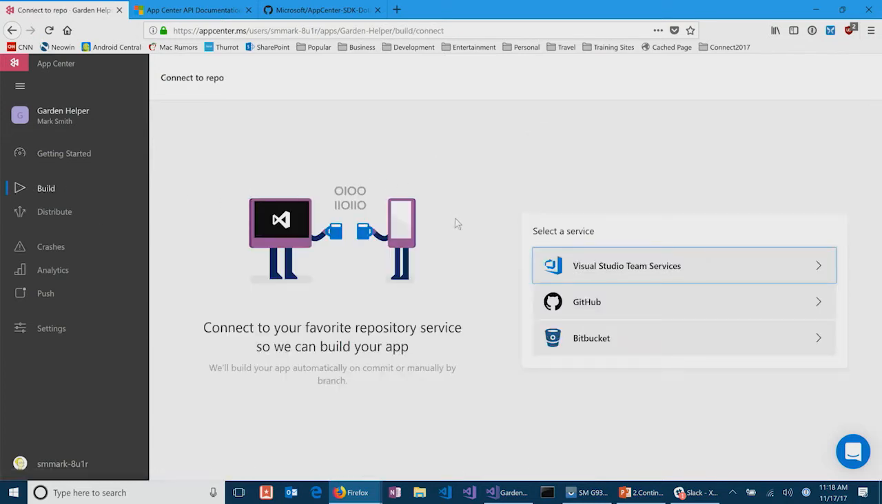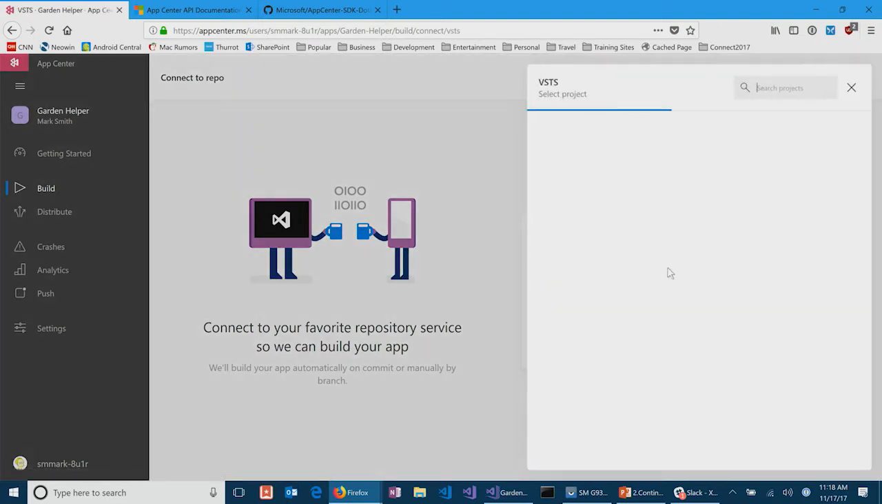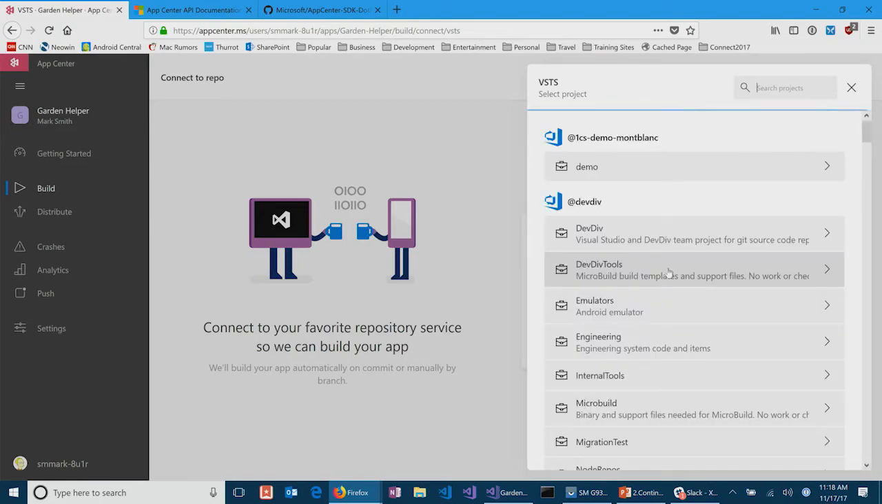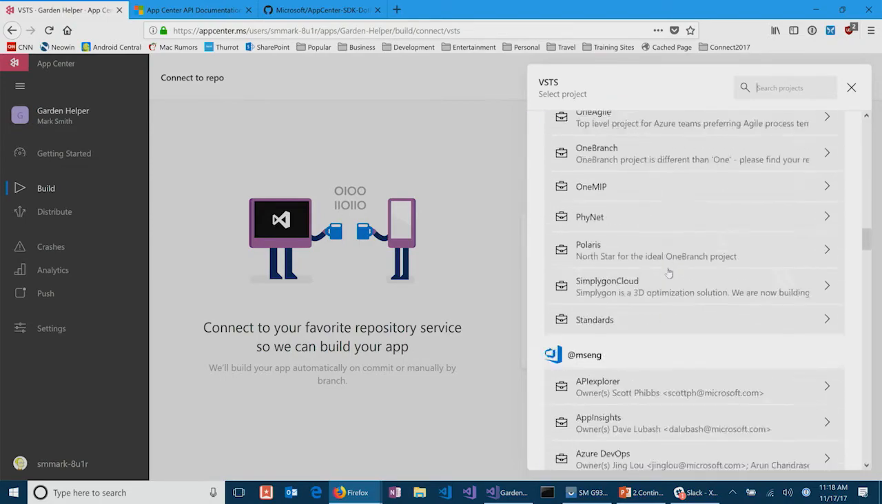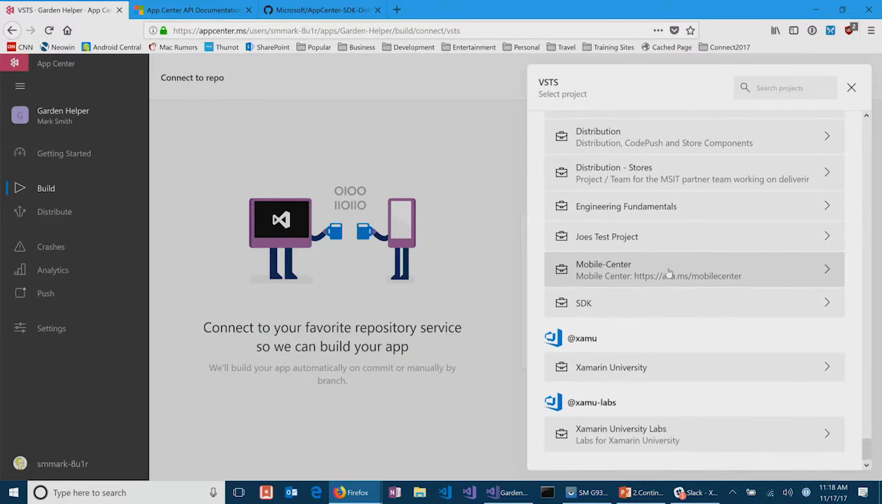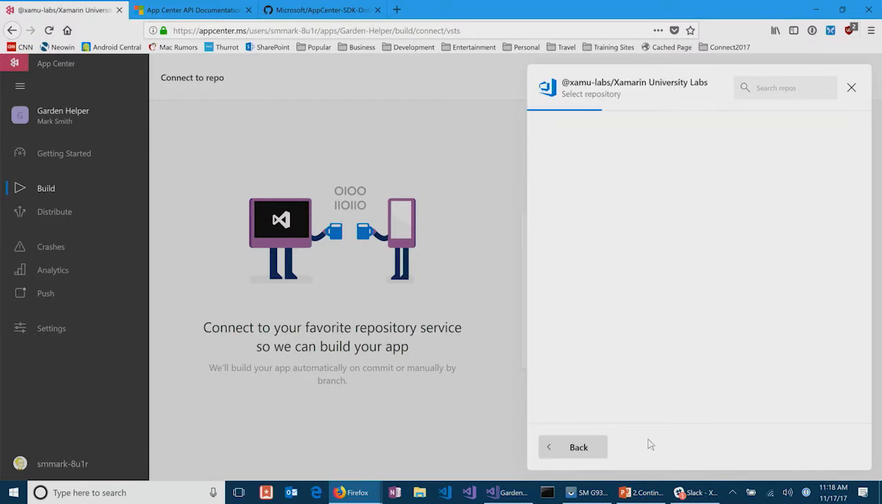And notice it doesn't really have anything yet for the build because we've just added this app. But I can select my service. So I first need some source code to build. Excellent. I can go to VSTS, GitHub, or Bitbucket. I'm going to pick Team Systems. I'm already logged into the same account, so it's going to scan what's available to me. I'm going to scroll all the way down to the bottom of all these things that I have no idea what they are. Go to the Xamarin University Labs. We're part of a big group here. Yeah. And pick my Garden Helper app.